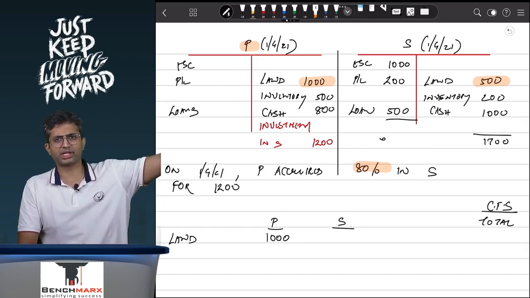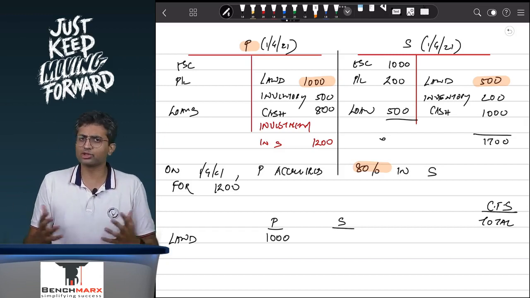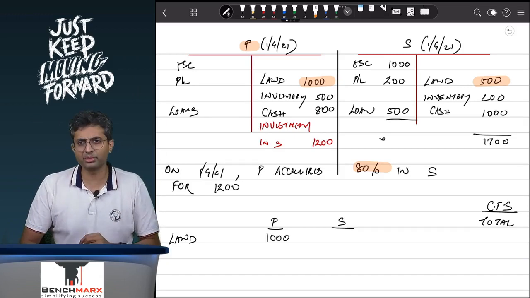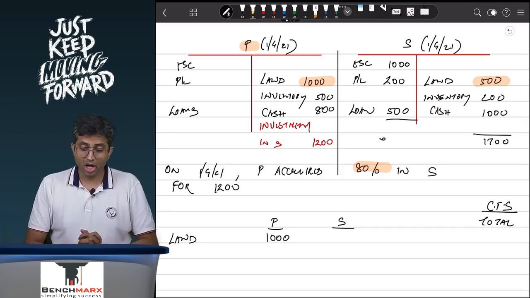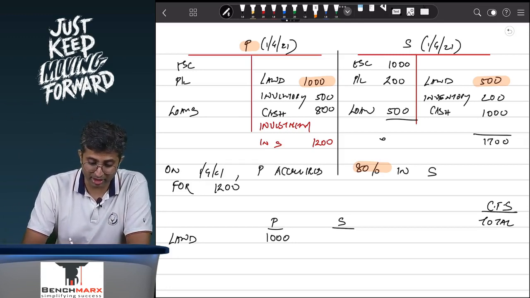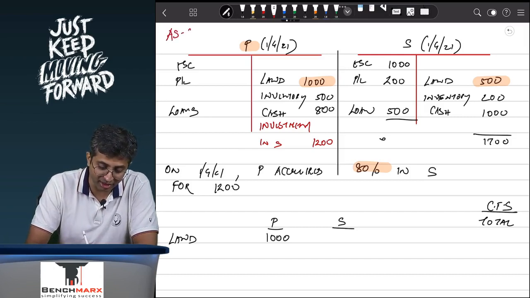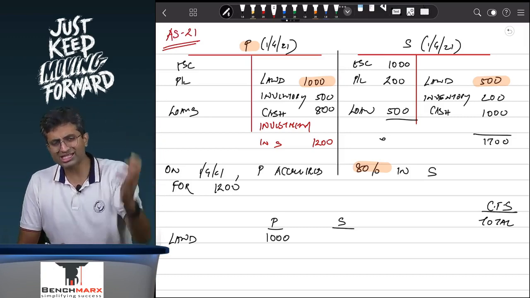Walmart, for example, has acquired an 80% stake in Flipkart. Flipkart has not liquidated, it's still a separate legal entity. Reliance Industries Limited has a 70% stake in Reliance Jio, it's a separate legal entity. So at what value should you consolidate is a question, and for addressing such issues, there is a separate accounting standard called AS21, Accounting Standard 21, which will tell you exactly what is to be done.